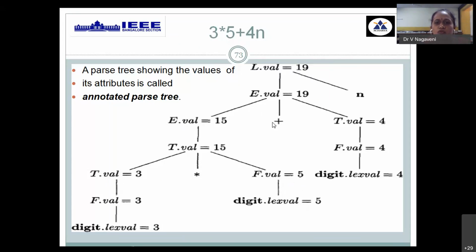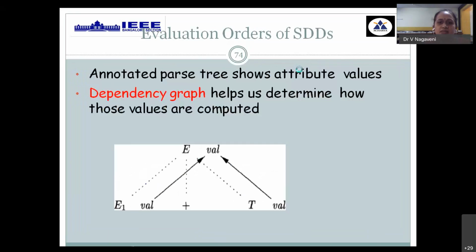Then before you go for addition, we need to get the token value of that digit, 4. Then that value is fetched for F. Then F is assigned to T. When you have E plus T, only then can you assign that to LHS variable E. Then that is assigned to the augmented variable L, wherein the complete value is stored. So the complete calculation you had, 3 star 5 is 15. Then 15 plus 4 is 19, which is stored into the given variable L.